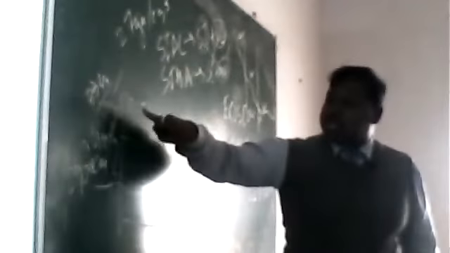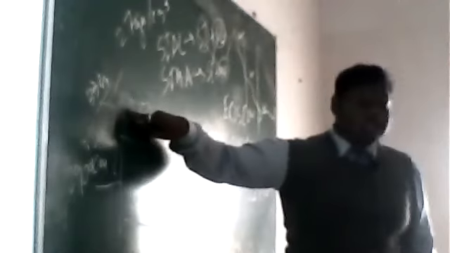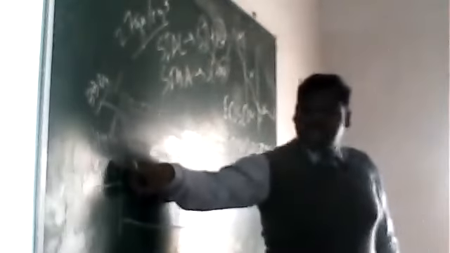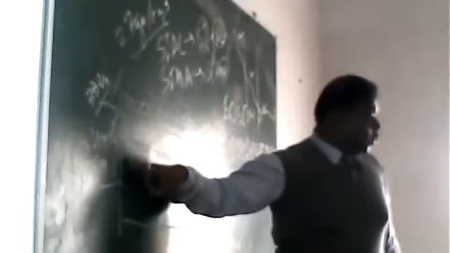So what is the density of the earth crust? It's 2.7 to 3 gram per cubic centimeter, clear. And what is the density of the mantle? It is 3.4 gram per cubic centimeter, clear.